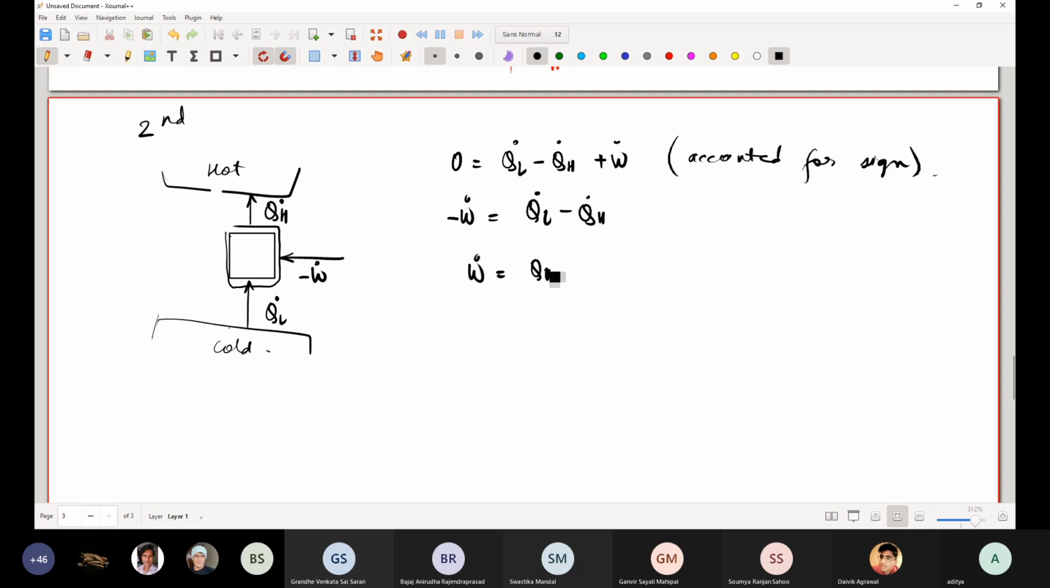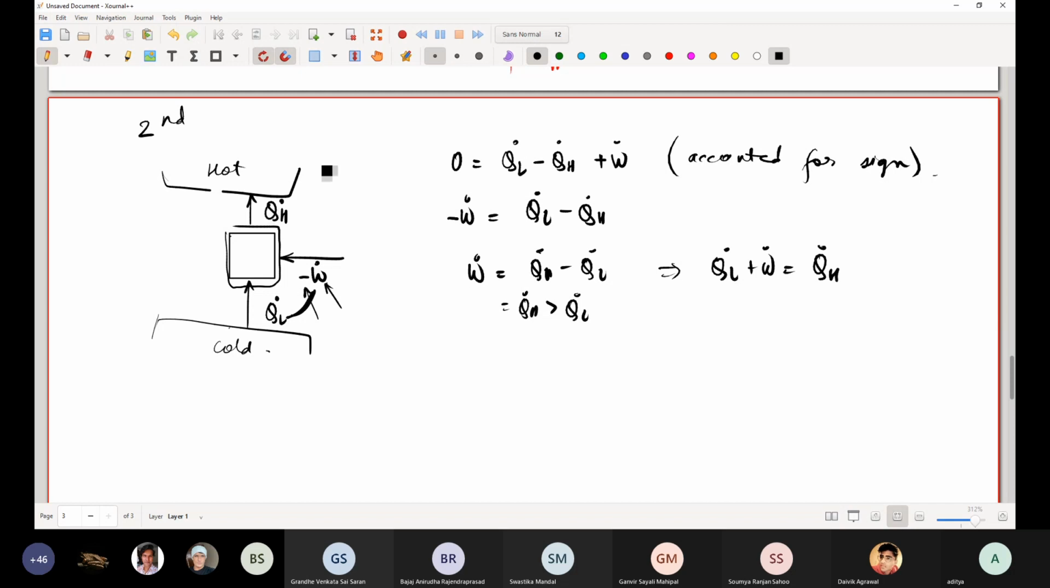So what does this mean? W dot is QH dot minus QL dot. W dot is a positive quantity. By accounting for the negative sign, this minus W dot is the negative quantity. So what does it mean? QH dot is larger than QL dot. So in order to extract some amount of heat from the cold reservoir, you are giving work into the system. You are doing work on the system, and the accumulation of QL dot and W dot. So if I rearrange this further, QL dot plus W dot is the amount of heat transferred to the hot reservoir.